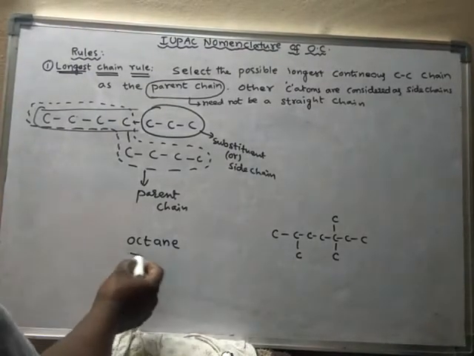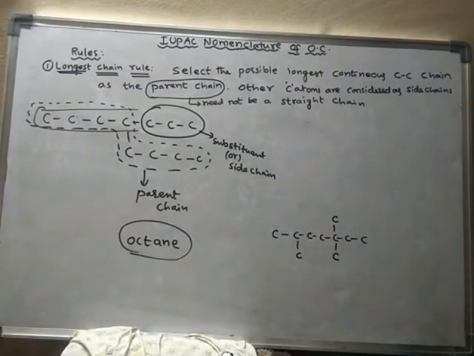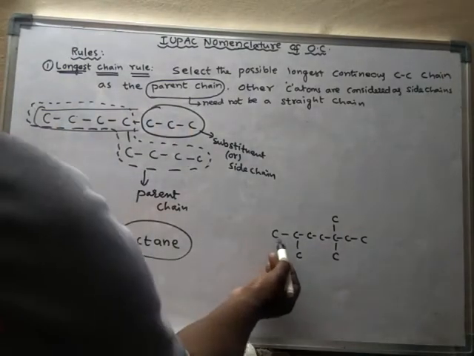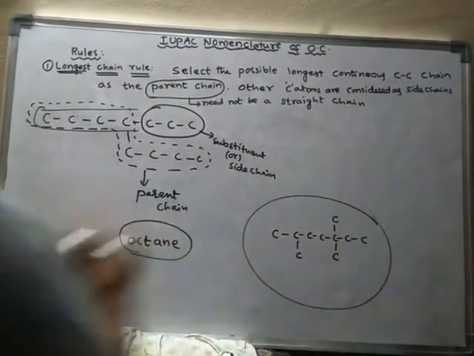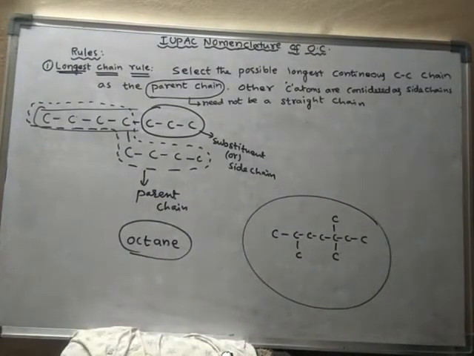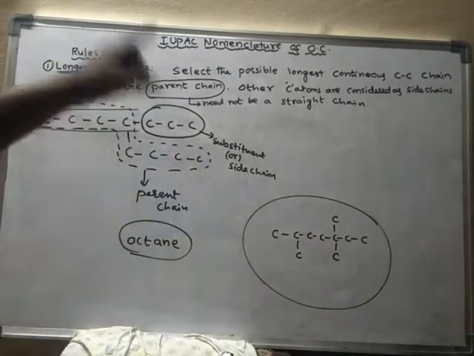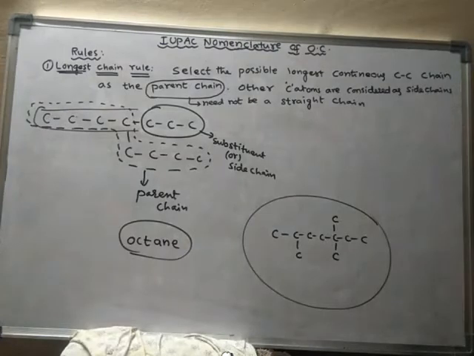So the parent chain is the octane, and this is a substituent. Now identify the parent chain in this compound. How can we identify the parent chain? We have to follow the longest chain rule to identify the parent chain.